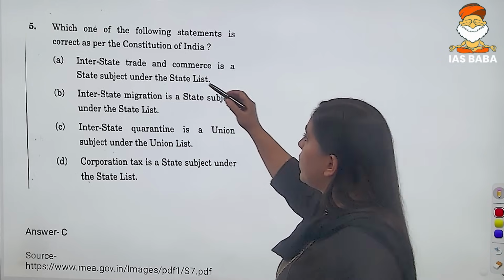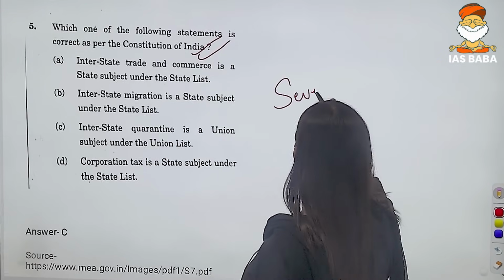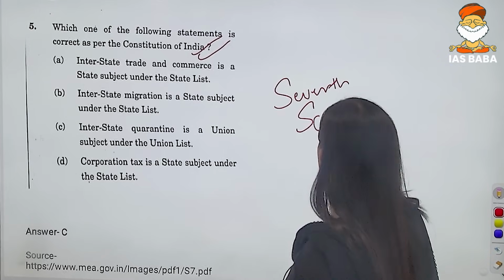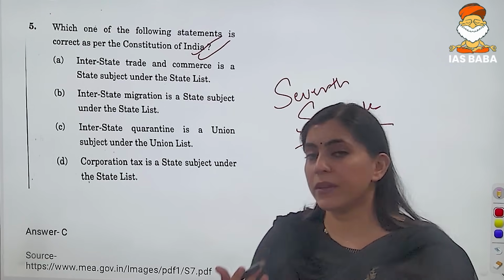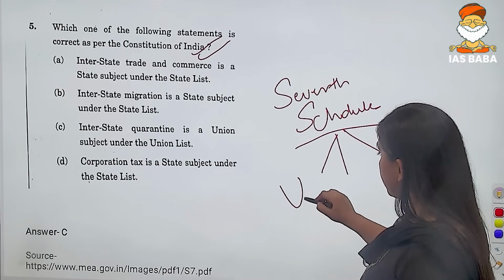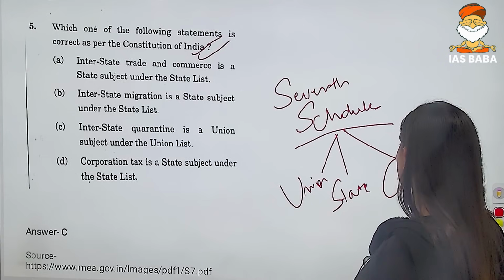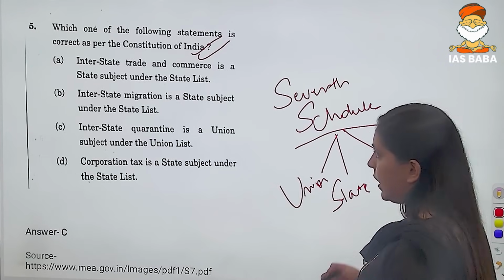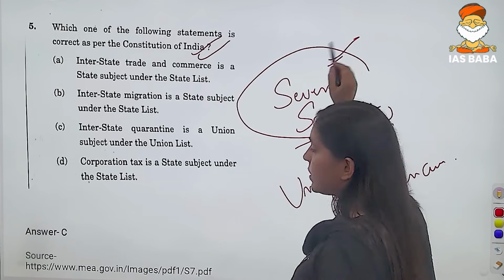See, this particular question talks about the 7th Schedule of your Indian Constitution. Now, what does the 7th Schedule talk about? It talks about the 3 lists. The first is Union, the second is State, and the third is Concurrent. Right? Now, the question has been asked directly from the 7th Schedule.